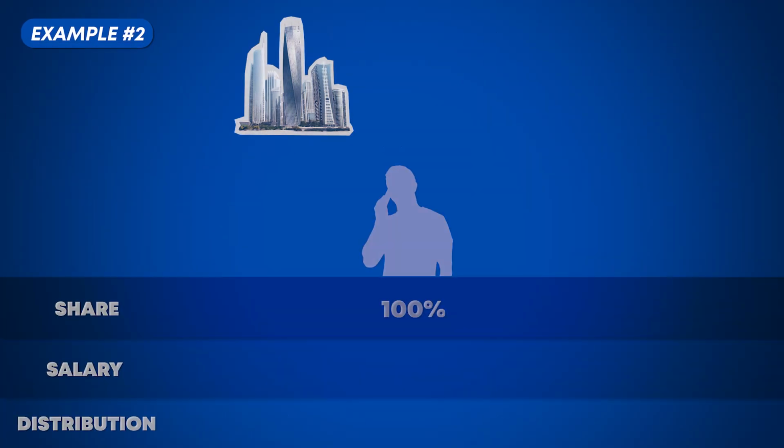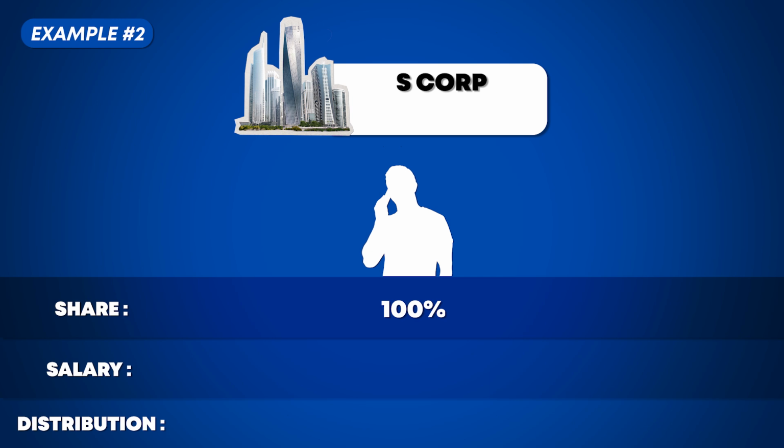Now, for example 2, let's imagine you're the sole owner of a marketing S-Corp with a net profit of, let's say, $90,000. If the reasonable salary for someone in your position is $110,000, you wouldn't actually be able to take any distributions because your salary hasn't been fully paid yet.